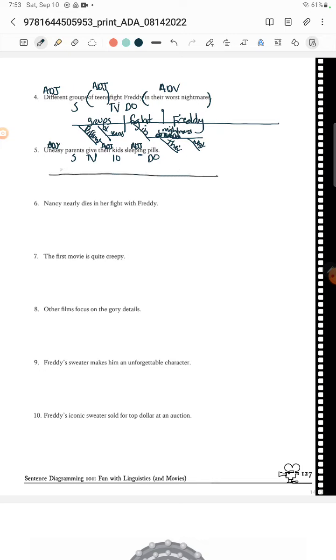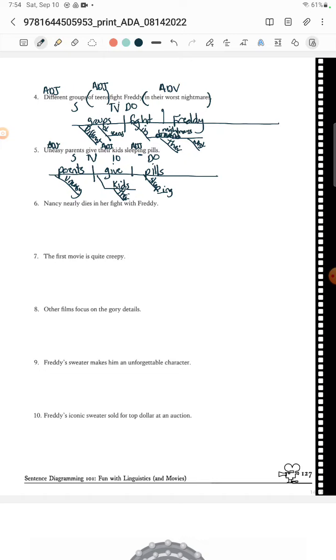So let's see, we've got some parents here, and they're uneasy, so they give their kids pills, and then their kids go to sleep, and then they die because Freddy kills them. Okay. They give them pills, and they are sleeping pills. Technically, it's a participle, but you could just do sleeping as an adjective right now if you want. And then they give their kids. So indirect object gets a bucket, and then it's their kids. And indirect objects always go under the verb, so that's why it goes there.